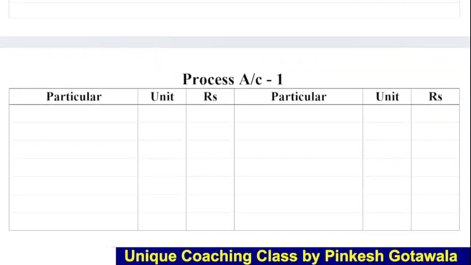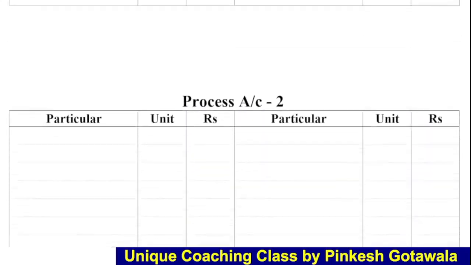Like a process account 1. First particular, second unit, rupees: particular, unit and rupees. It's a very simple and basic format. Same format for process 2 and process 3.